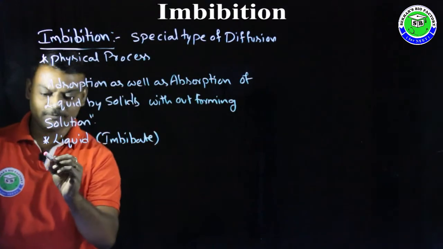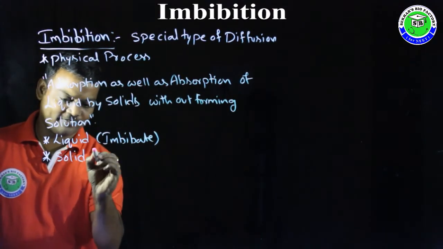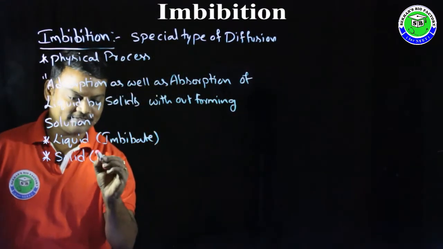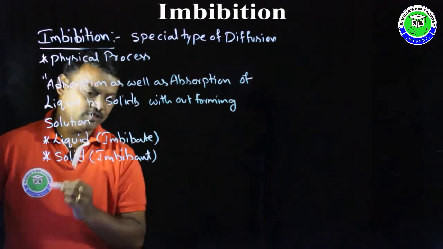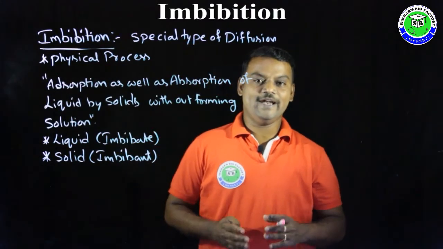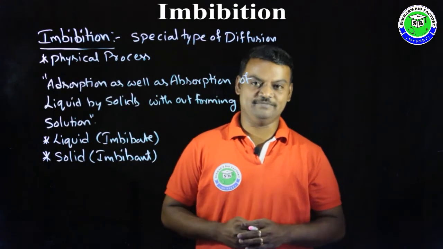In a similar way, the solid substance which absorbs the liquid is referred to as imbibant. So this imbibant can absorb imbibate, then it increases its volume or size.